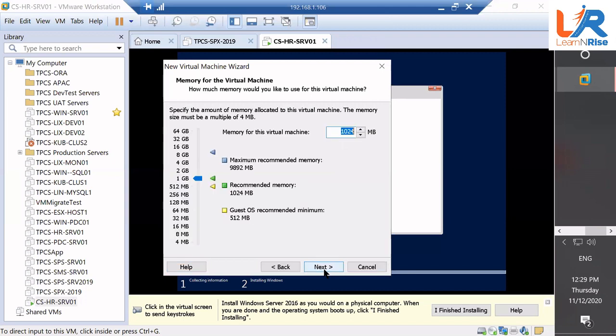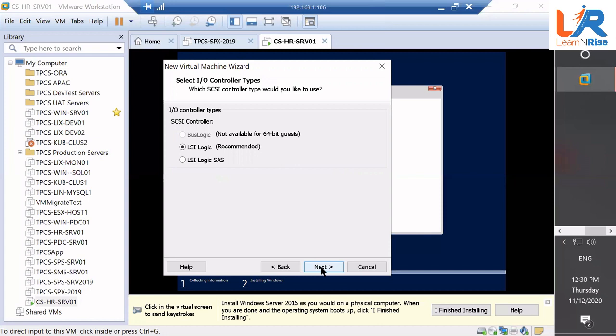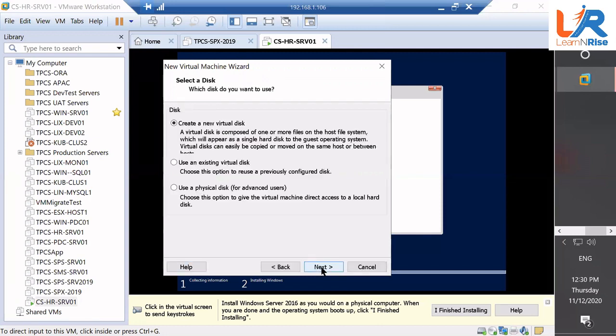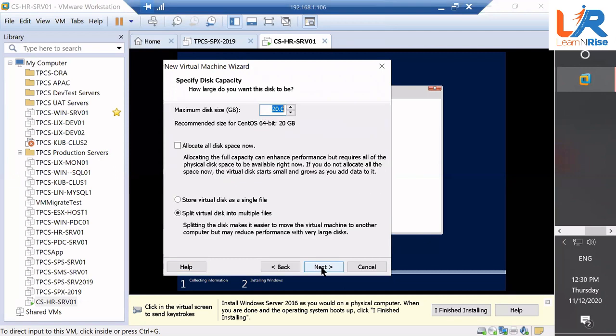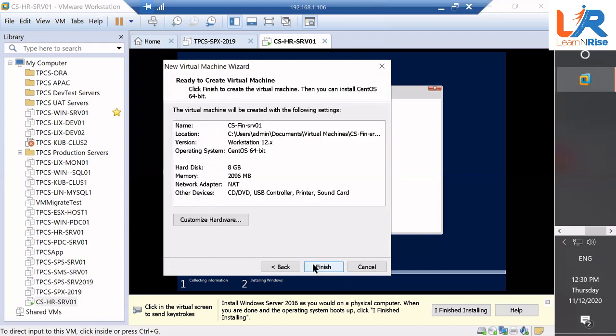Now for Linux, I think that 2 GB is quite okay. So give it 2096. Go next. Next. Next. Next. Next. Just give here 8 GB, because for Linux 8 GB is quite okay. Only type 8 and click store virtual disk as a single file. Next. Next. Finish.